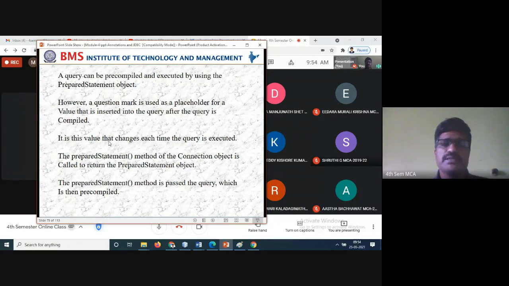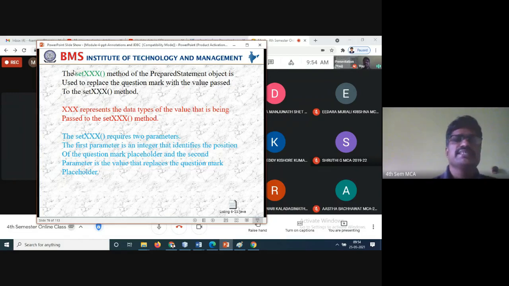The prepareStatement method is passed a query, which is the pre-compiled statement. I have already told you that this statement is pre-compiled and everything is ready. The only thing you need to do is pass the data for the query you want to execute.